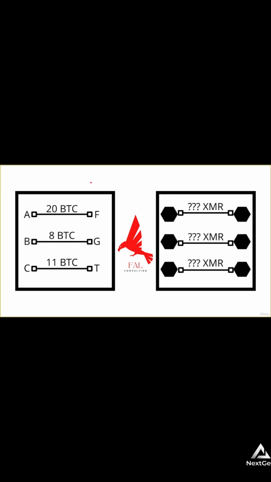Looking at the left side, here are some examples of traditional Bitcoin transactions in the Bitcoin ledger, where address A is sending 20 Bitcoin to address F, address B is sending 8 Bitcoin to address G, and address C is sending 11 Bitcoin to address T.